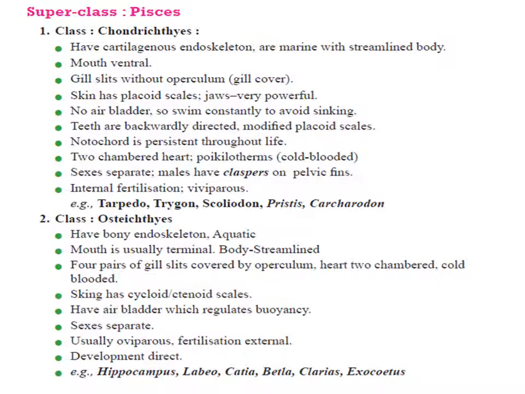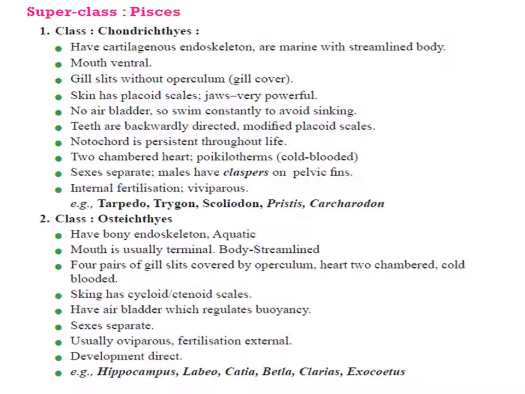They have the endoskeleton made up of cartilage. The body is streamlined. Their body is covered with placoid scales. They have teeth, modified placoid scales, which are pointed backward. Their jaws are very powerful. These animals are predaceous. They have 5 to 7 pairs of gill slits which are not covered by operculum.